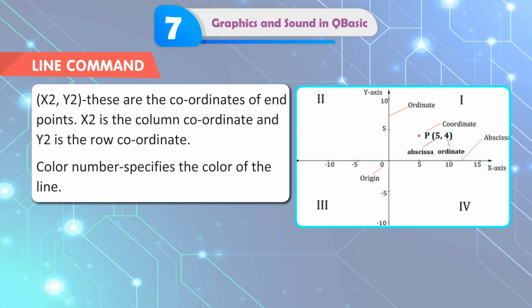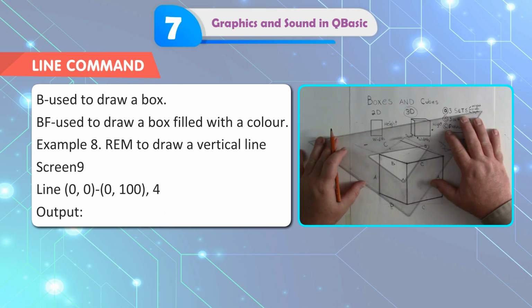Color number specifies the color of the line. B is used to draw a box. BF is used to draw a box filled with a color.